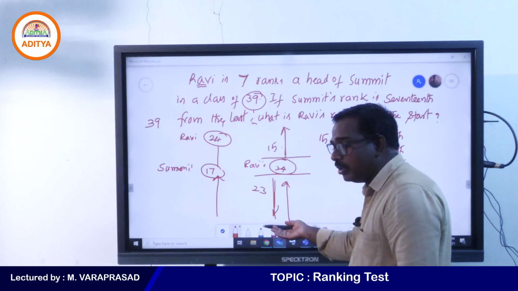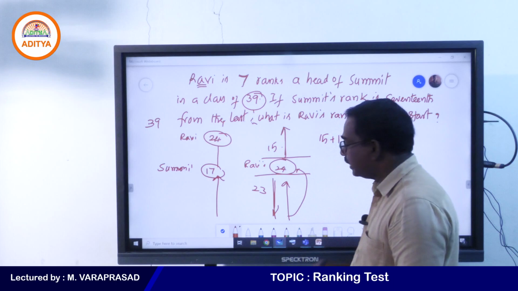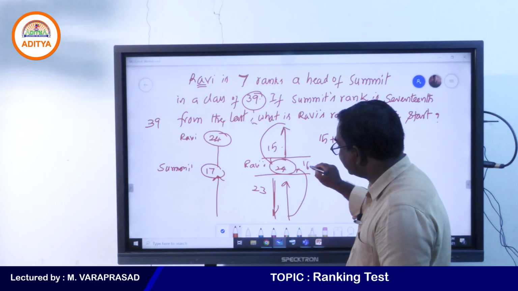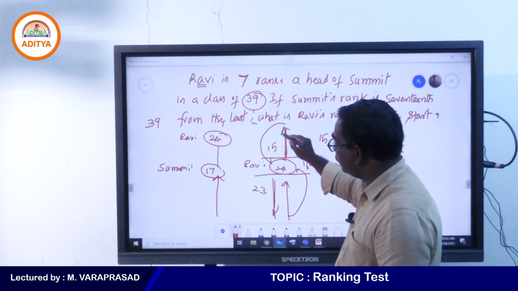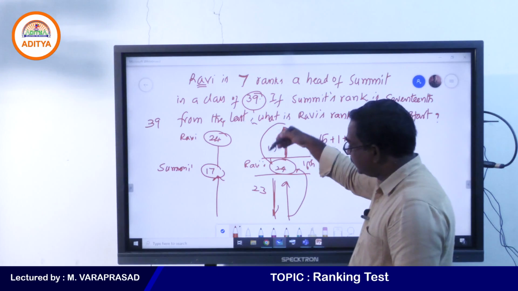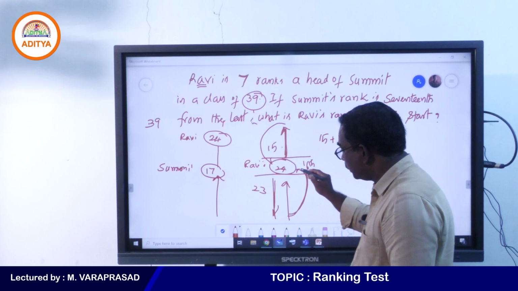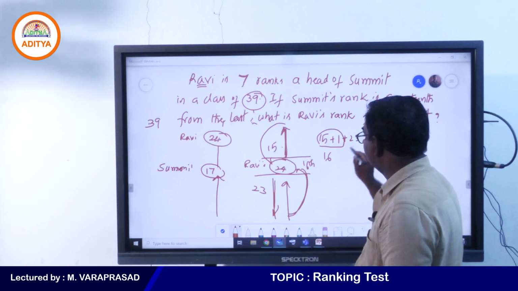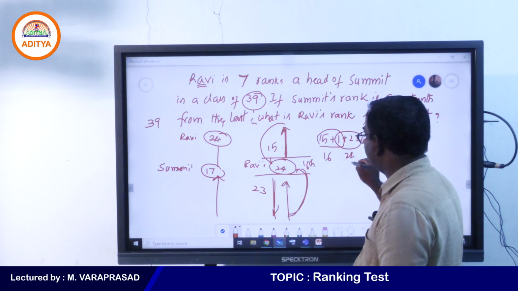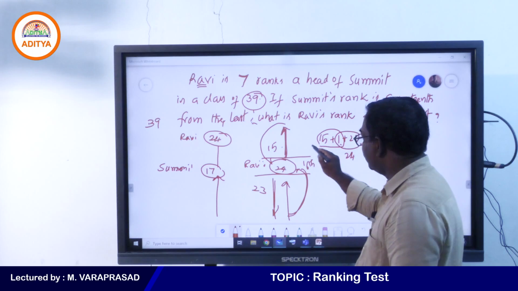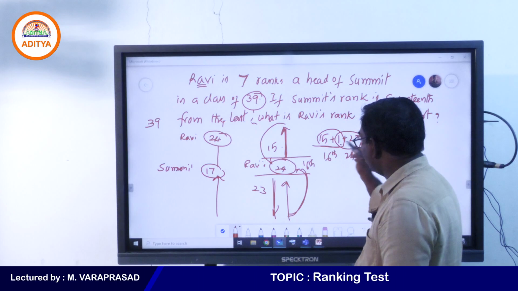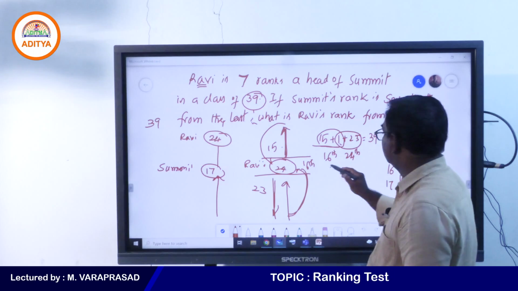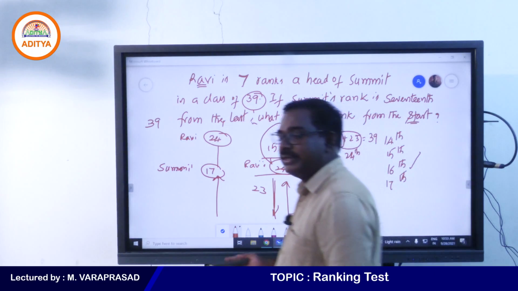From the bottom this is 24th rank; from the top this is 16th rank, because above him 15 members are there. Same person: from top 16th rank, from bottom 24th rank. He is asking rank from start, so 16th rank. Yes, my friends.